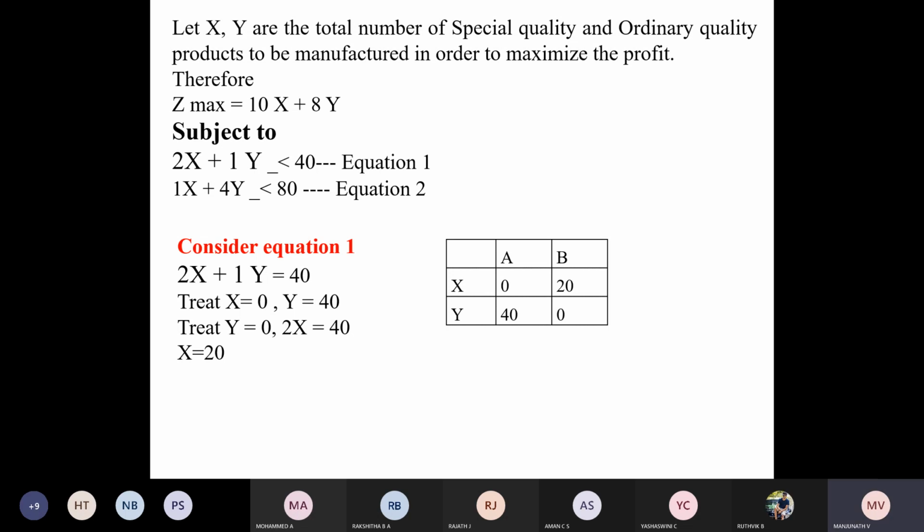Rest all same. X more than or equal to 0. This is the non-negative general constraint. Y more than or equal to 0. These two are non-negative general constraints.